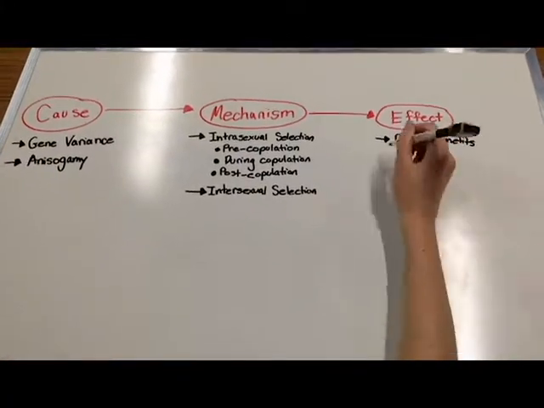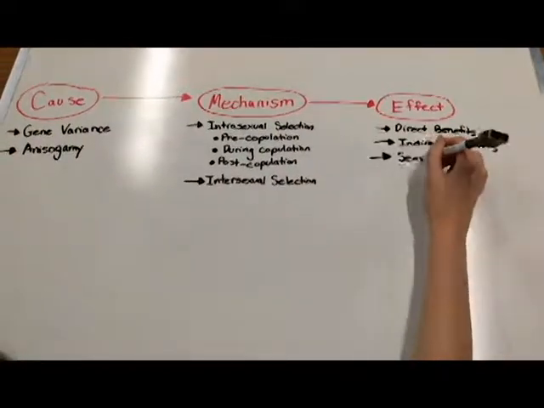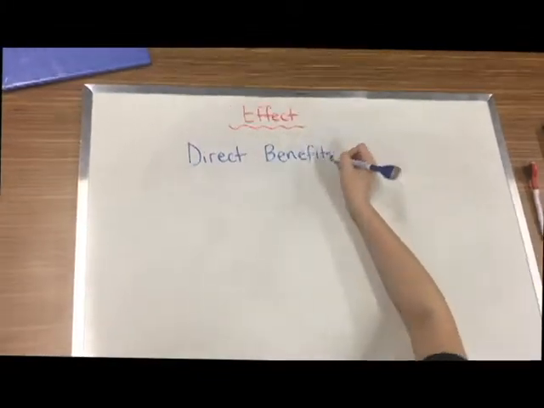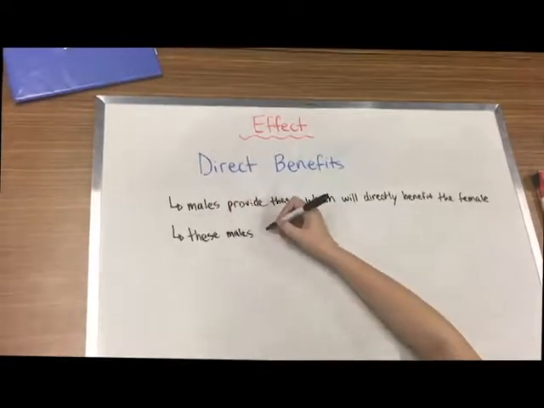The effect. The sex that chooses their mate is the one that invests more time into rearing of the offspring. In most cases, this is the female. The effect of sexual selection results in direct and indirect benefits for a female and her offspring, as well as sexual dimorphism. Females will explicitly look for males who are willing to offer them direct benefits during the mating process.